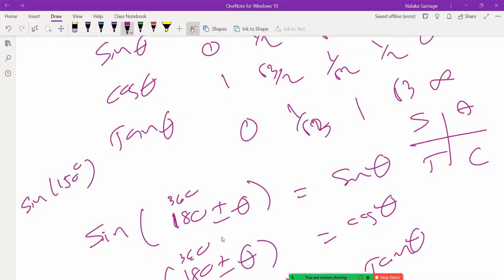Someone will ask you to find sin 150. Then we know we can write sin 150 as sin of 180 minus 30. 180 minus 30 is what? 150. So now sin of 180 minus theta is sin theta. Therefore you can write it as sin 30. sin 30 is half, but you have to write the sign. Now 150 is somewhere here, between 90 and 180. So here the sign is positive. Therefore this is plus half. Right?